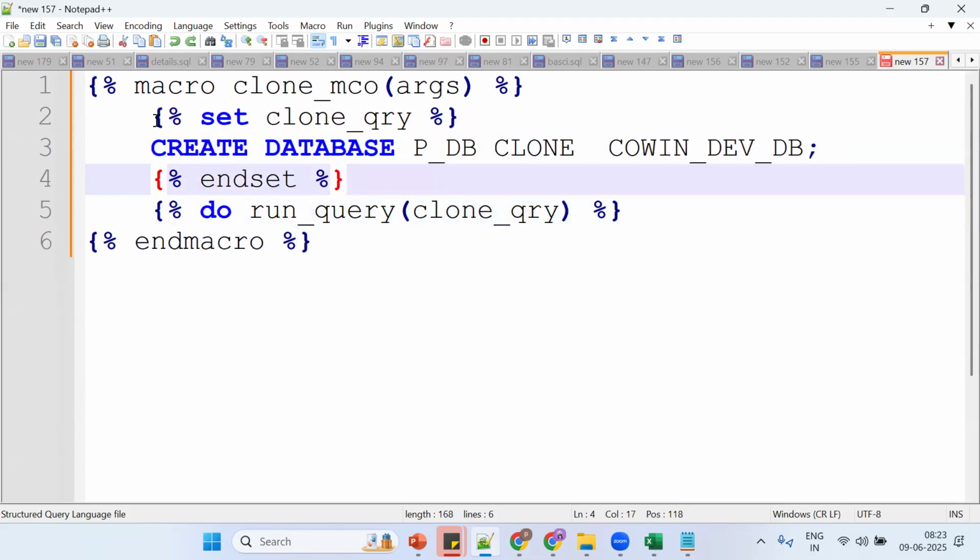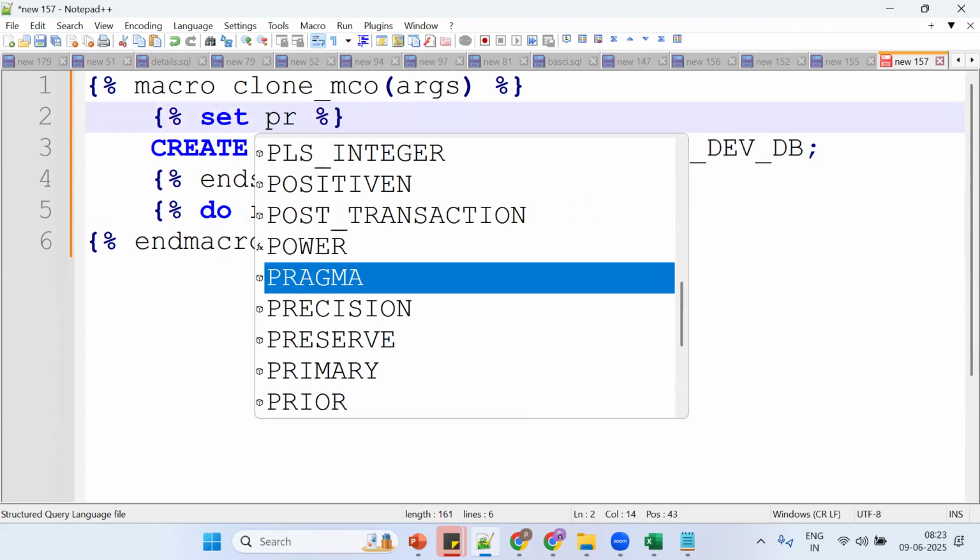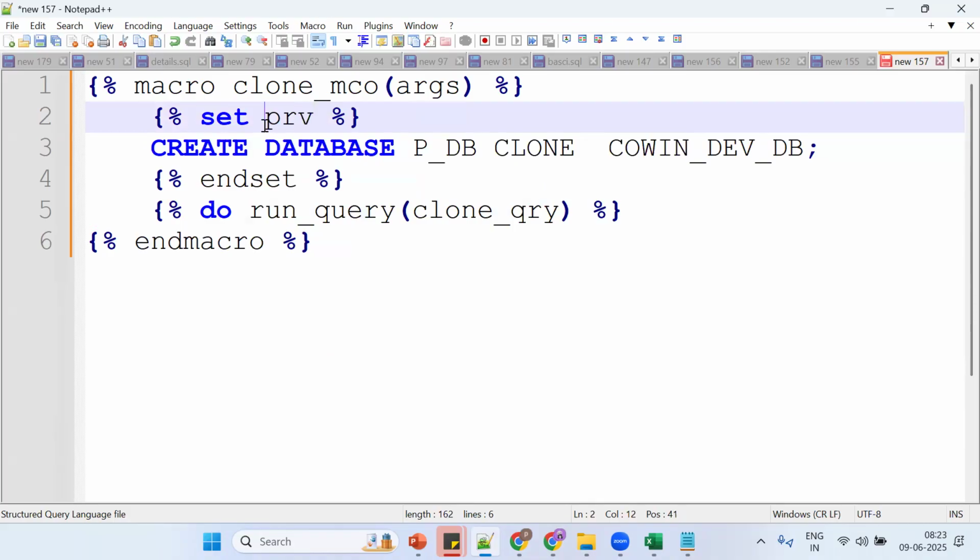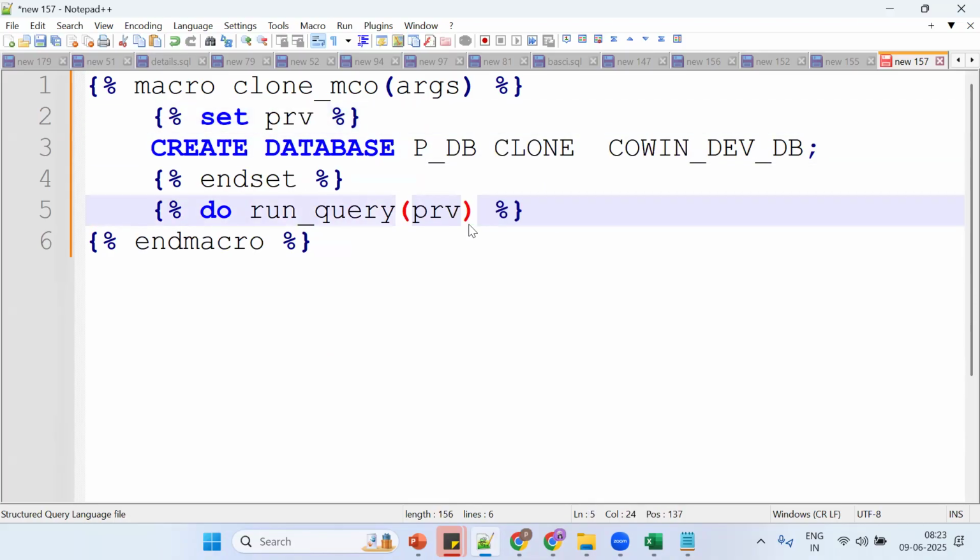This entire statement we are putting in this variable. So clone variables or PRV. Okay. So this entire variable we're putting in the PRV. So the same thing what I should do, we need to go for this functionality. Simple thing, if I want to execute any DDL statement, we should put set and end set, like this, in the macro. Okay, got it. Now tell me this is static or dynamic?